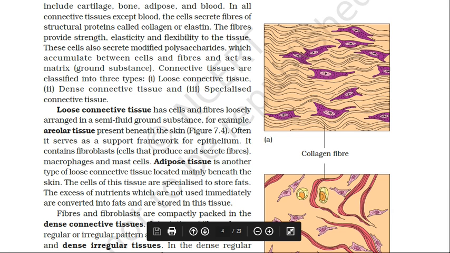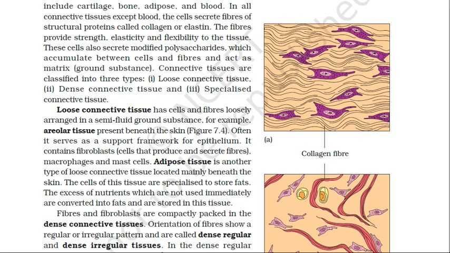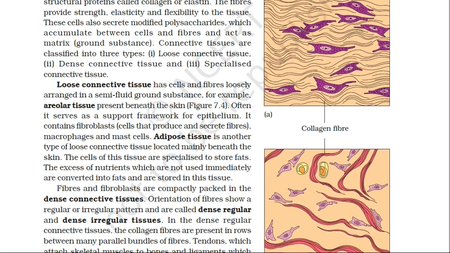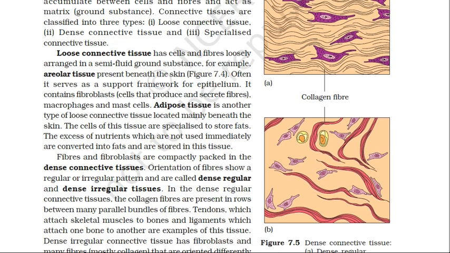You can see it contains collagen fibers, and in the dense regular tissue these collagen fibers are arranged in rows between many parallel bundles of fibers. Examples are tendons and ligaments.